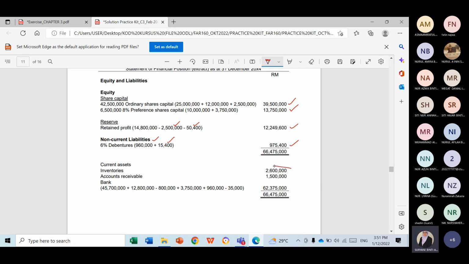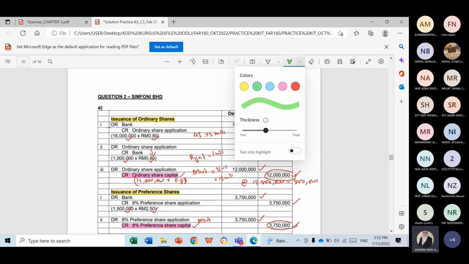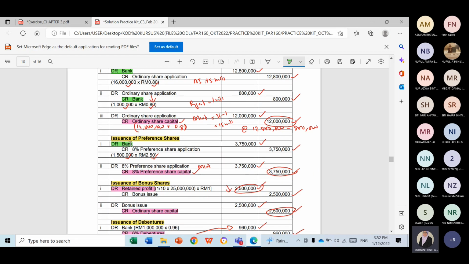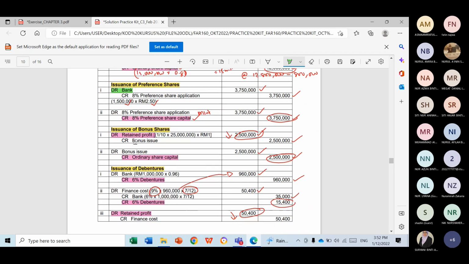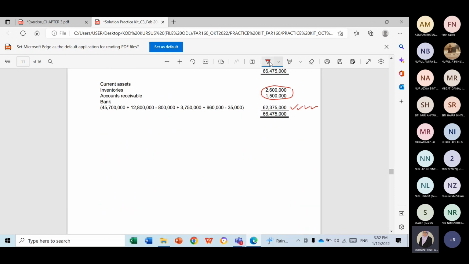Okay, current asset, this one is maintained the same, but there are changes for bank. Many things show that there are many changes. How to find the changes? Let us go back to our answer. One, this one, add. 2, credit, minus. 3, debit, add. 4, debit, add. 5, credit, minus. So you have 5 transactions altogether. Let us check. 1, 2, 3, 4, 5.